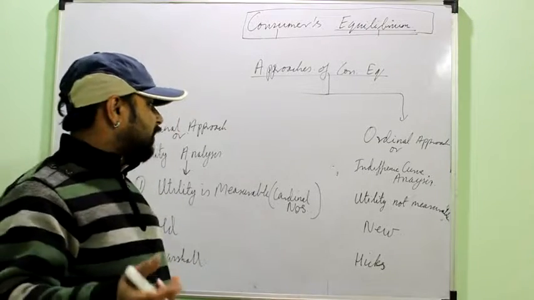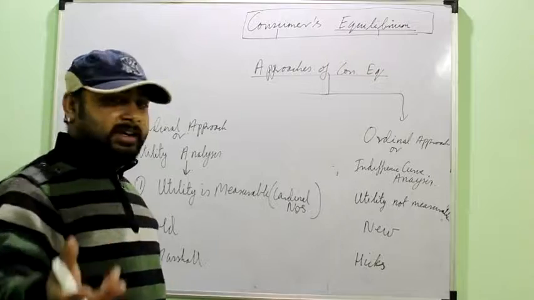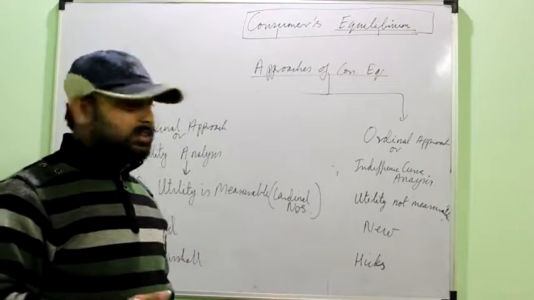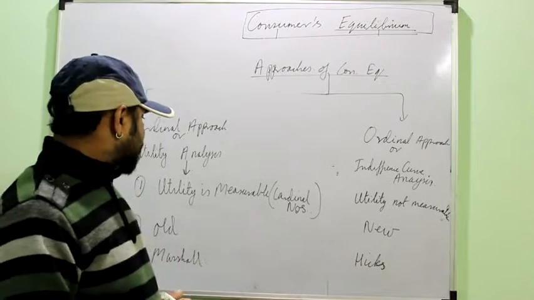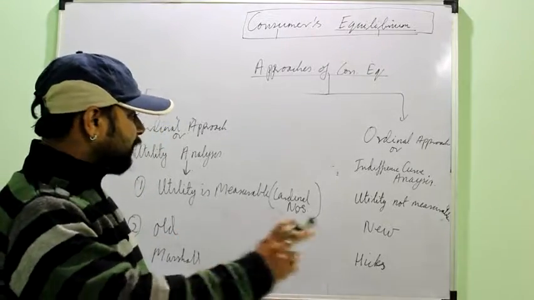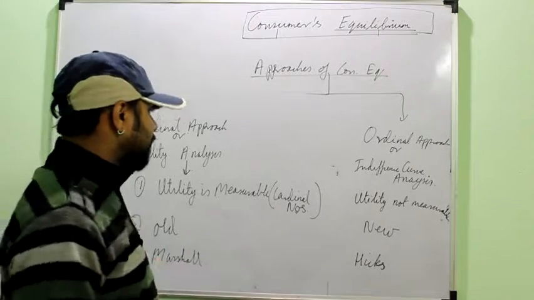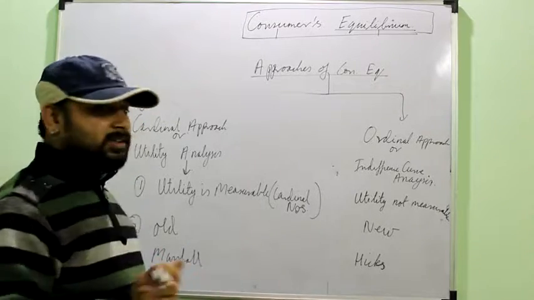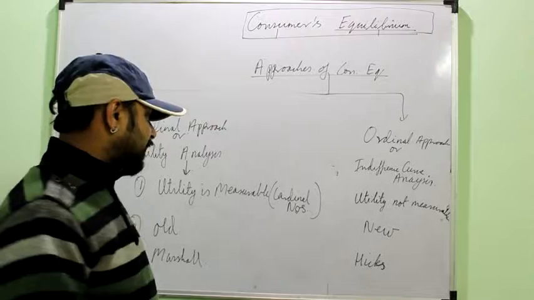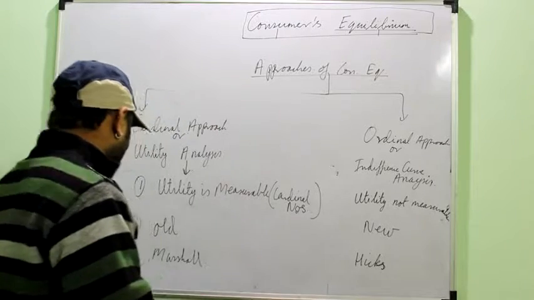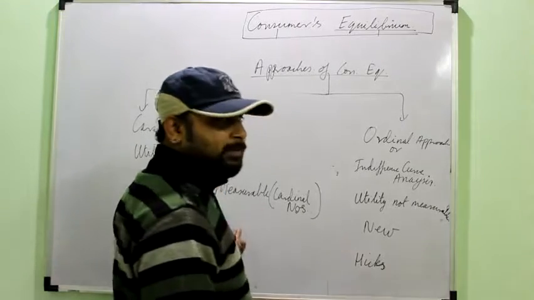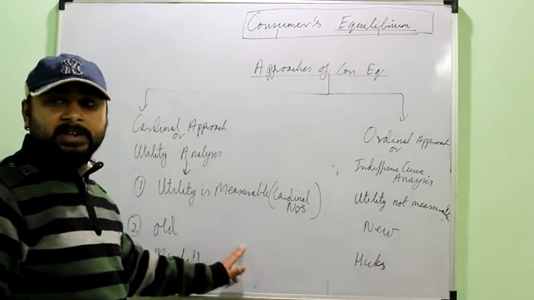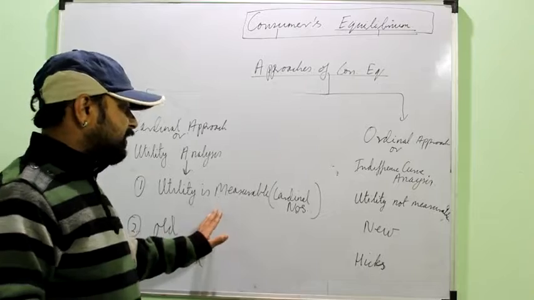For measuring the quantity of a liquid you again need vessels. Similarly, for finding the weight you need weights of certain quantities. But here there is no particular scale or any instrument to measure utility, because it is entirely psychological. It's the satisfaction of the consumer. The old approach, given in olden times, was later criticized by people because of this particular assumption. This is the reason why it was criticized.